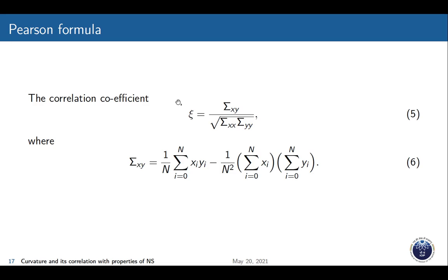To calculate the correlation coefficient, although it is valid for linear correlation, we can just quantify how they are correlated. So we have taken the Pearson formula, which uses sigma xy, sigma xx and sigma yy, where n is the number of models used and x and y are the two different variables.